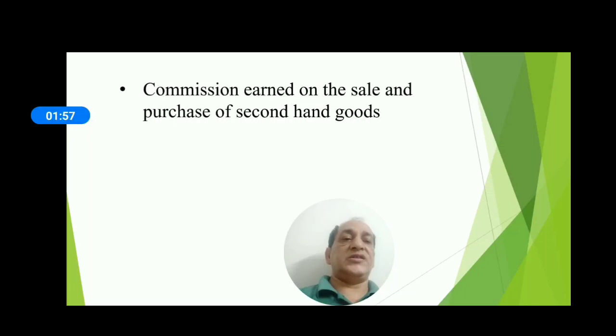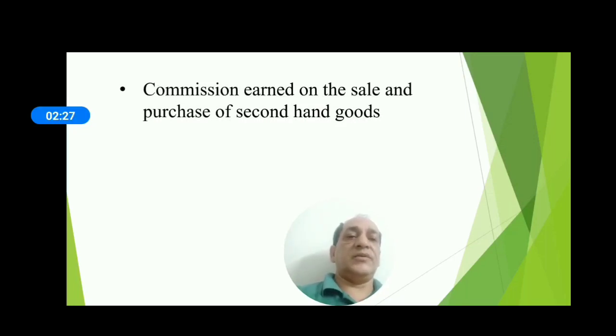Commission earned on the sale and purchase of second-hand goods. This means if we sell these second-hand goods and purchase these second-hand goods, the commission earned by the brokers, or brokerage, is new income.